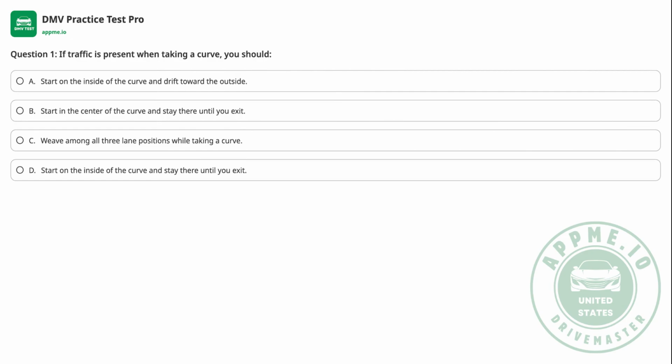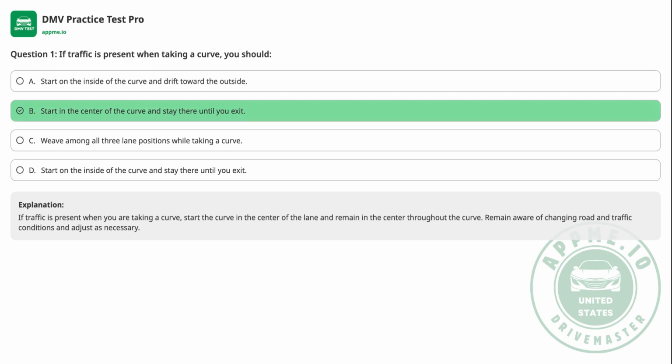Question 1. If traffic is present when taking a curve, you should A. Start on the inside of the curve and drift toward the outside. B. Start in the center of the curve and stay there until you exit. C. Weave among all three lane positions while taking a curve. D. Start on the inside of the curve and stay there until you exit. The correct answer is B.